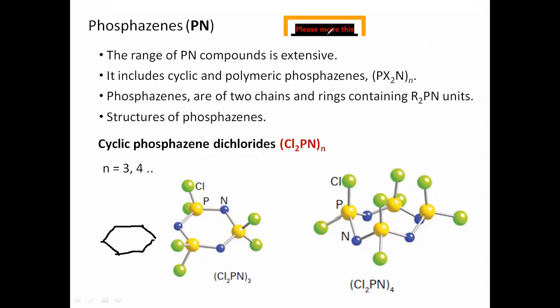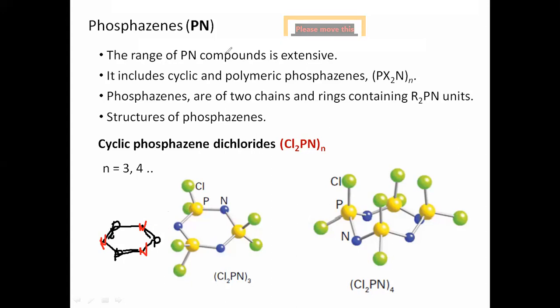For example, you write P, phosphorus, here, and here phosphorus, and here phosphorus. And then the alternate atoms will be nitrogen. Here you write nitrogen, nitrogen, and here nitrogen, and write alternate double bonds. There is a double bond, there is a double bond, and here also a double bond.